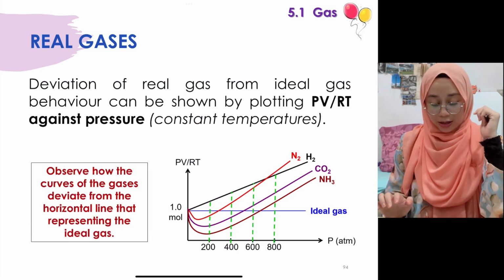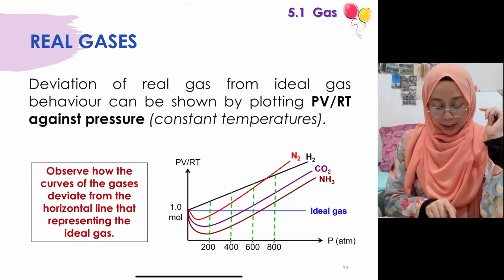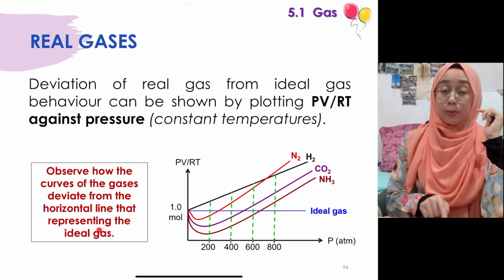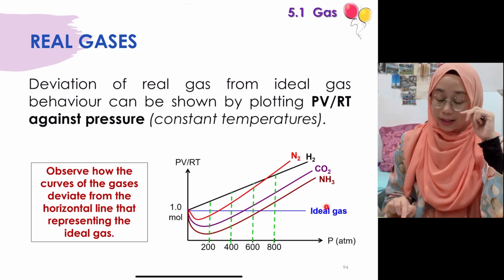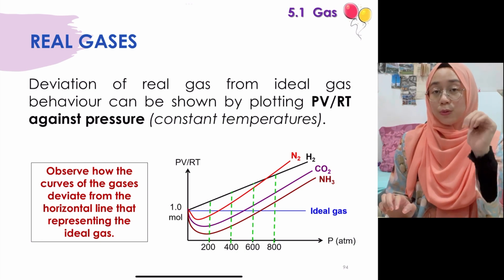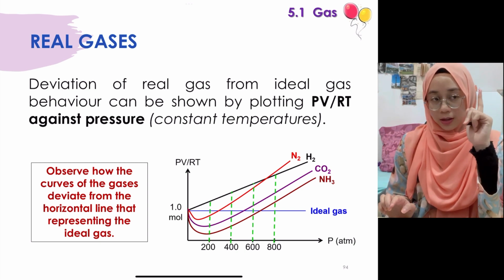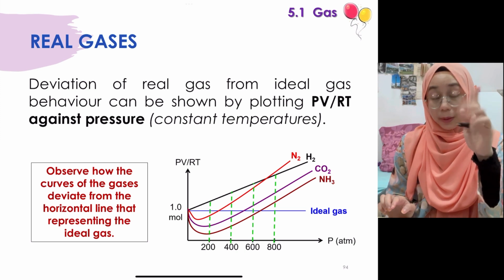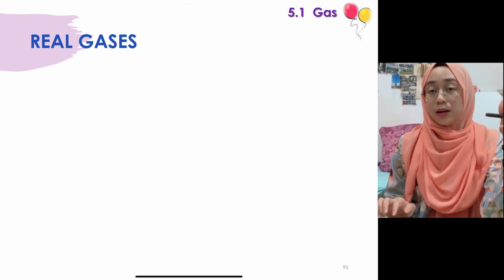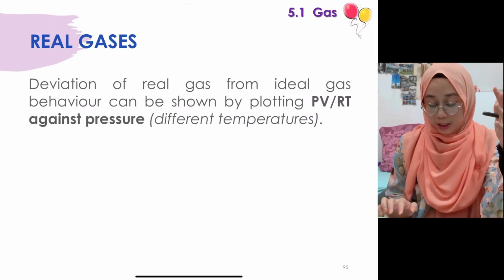Okay, yang ni kita boleh tengok ini. Dia kata observe how the curve of the gases deviate from the horizontal line that representing the ideal gas. Okay, this is the case bila temperature constant. So what about kalau dekat temperature berubah pula, so adakah akan deviate juga kita punya behavior of gas tu sebenarnya?